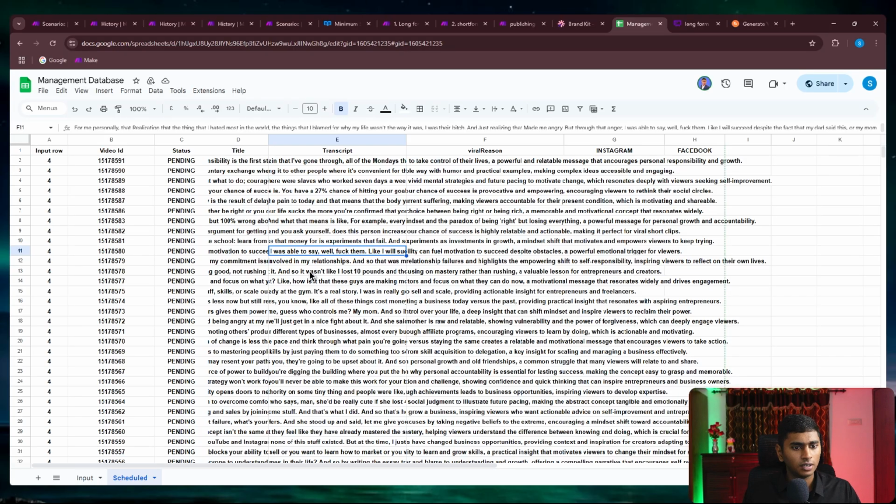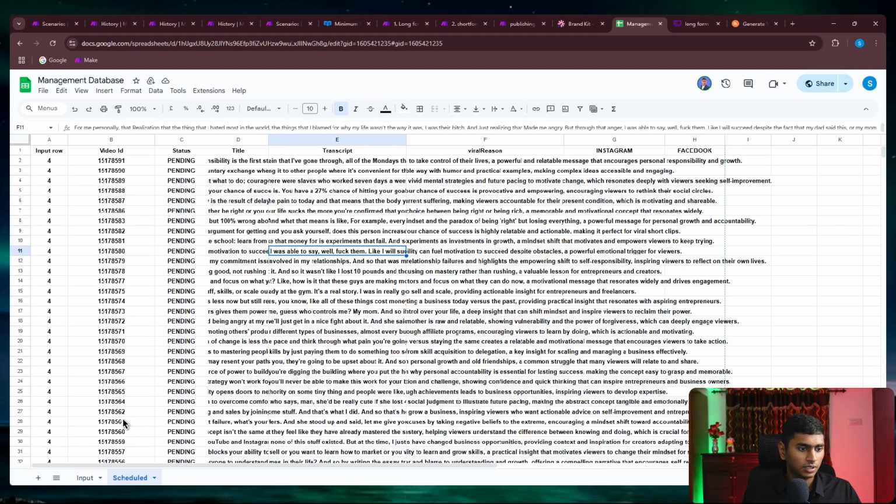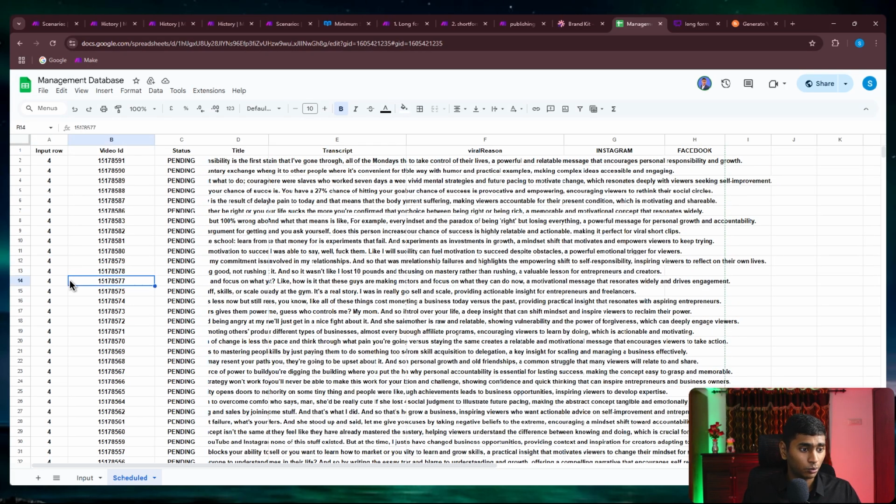You can see that the first one is the row number. Let's say we've added this from row number 4, so it would just reference that row number 4, saying that these are the videos that were created from the main row number 4. After that, each of these videos has a unique video ID, and after that the status would be pending. This was actually a drop down, and I'm not sure how this got changed, but it's fine. It's going to be pending.